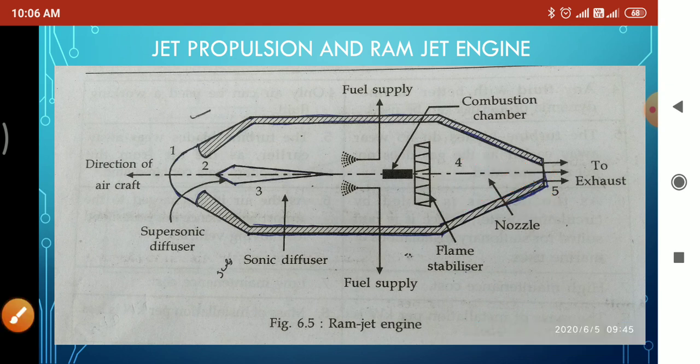The ramjet engines are used to fly at supersonic speeds, and these are generally used in missiles. But initially, a small device or external device is used to start the jet, because this is not a self-starting engine. Initially, means you can say at the beginning, the jet is started with help of external source. This is regarding the working of ramjet engine.